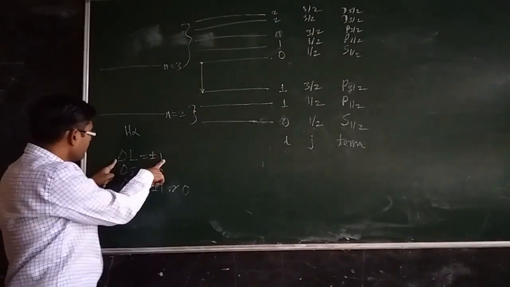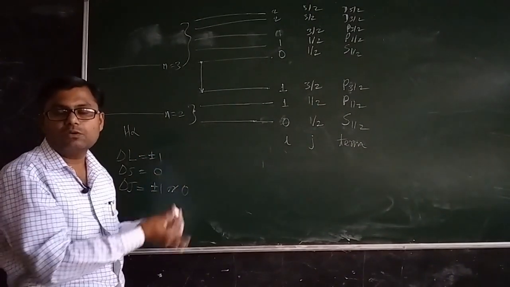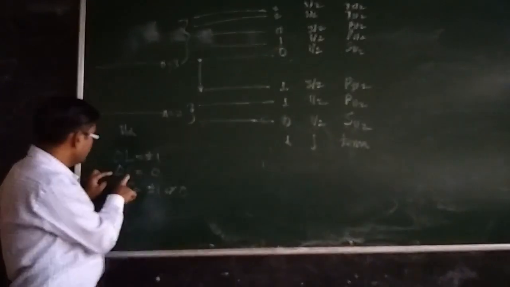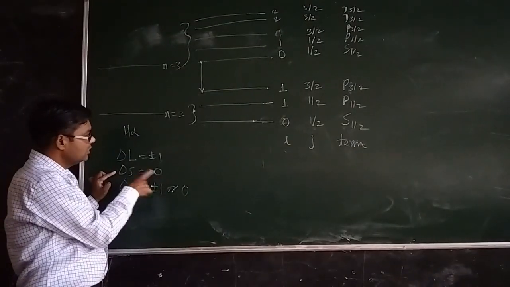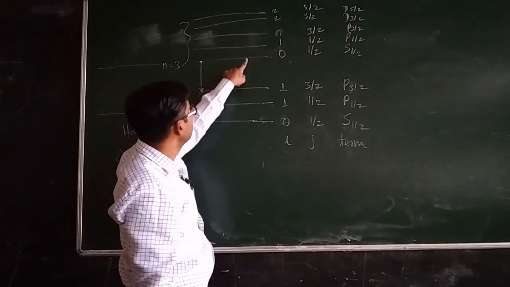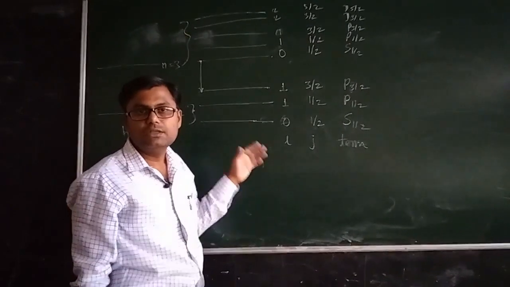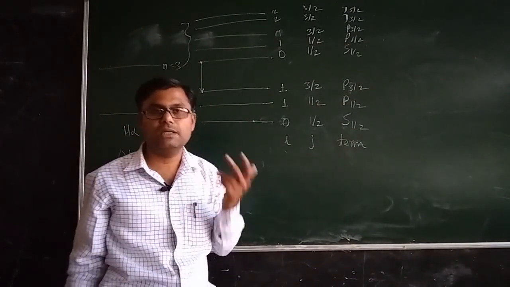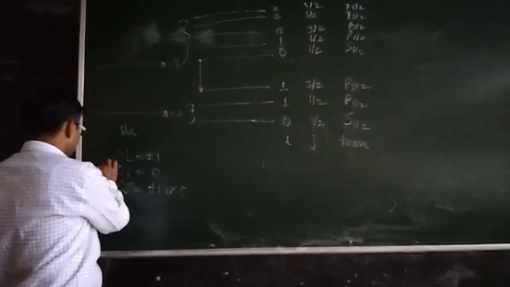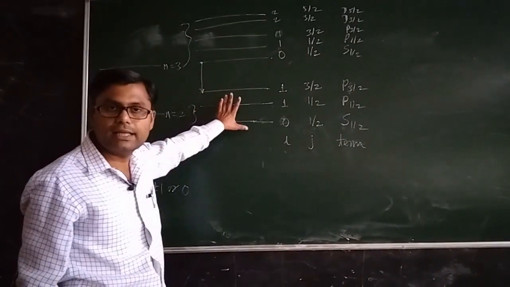But all three sets of quantum number rules should be satisfied, then only will the particular transition be allowed. What about delta S? Delta S is equal to 0 for an allowed transition. Here S is equal to half, here also S is equal to half. Actually for every state S is equal to half, so half minus half will always be equal to 0. So this selection rule will always be satisfied in the present scenario, right?